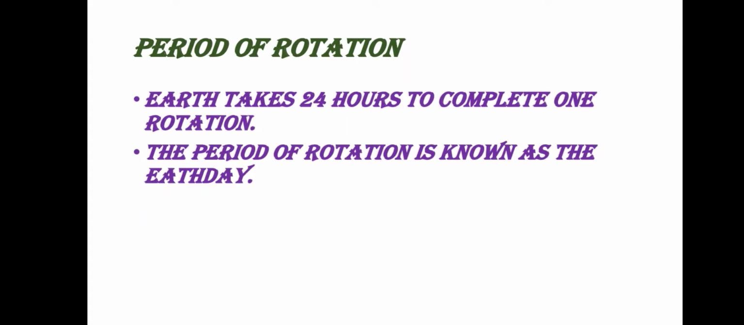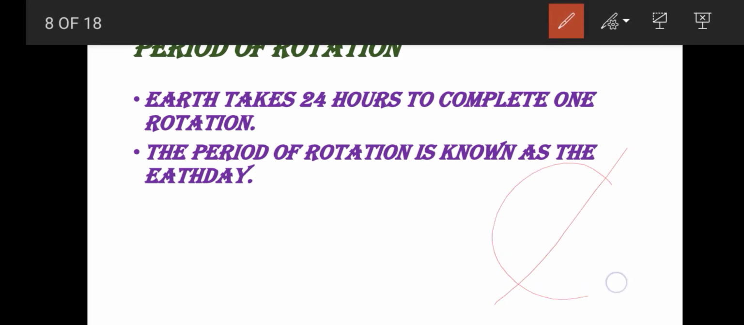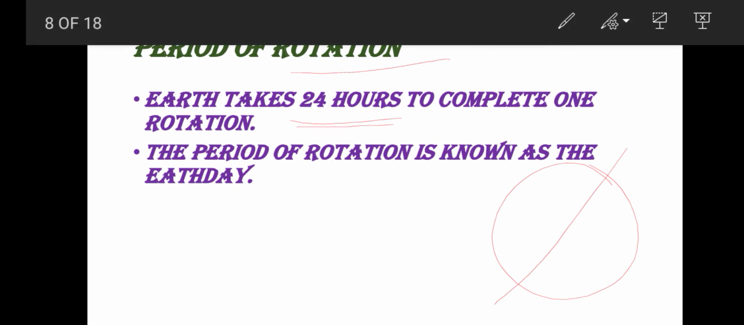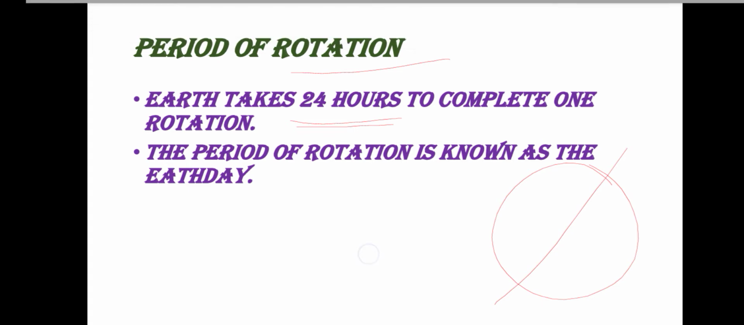So, what is the period of rotation? Actually, how much time does the earth take to rotate on its axis once? It takes 24 hours to complete one rotation. That period is called Earth Day. One day has how many hours? 24 hours. So, one rotation gives us one day. Time period of rotation is 24 hours.